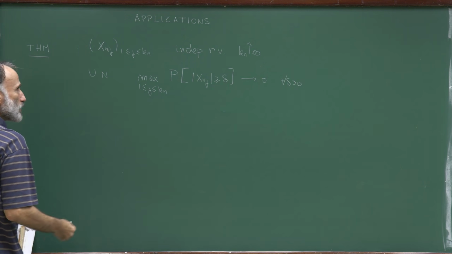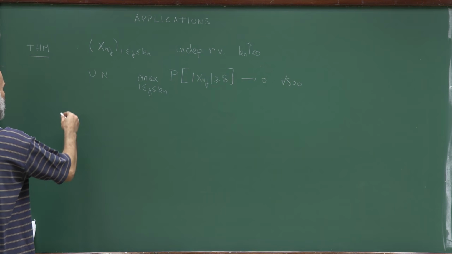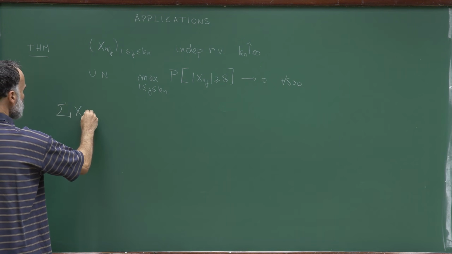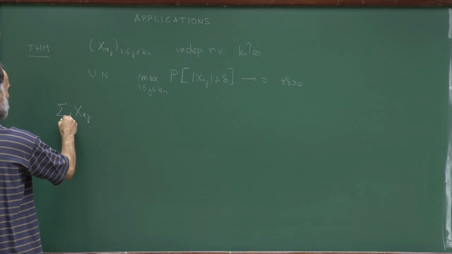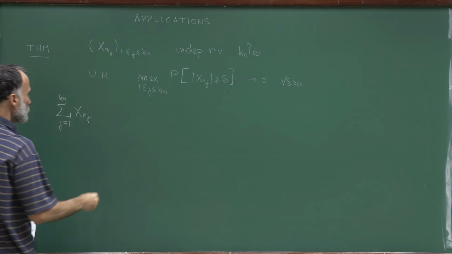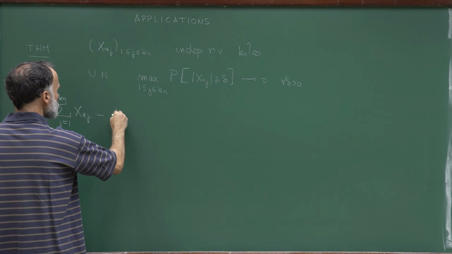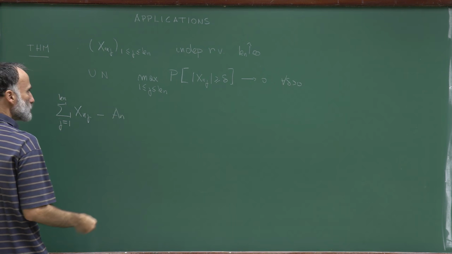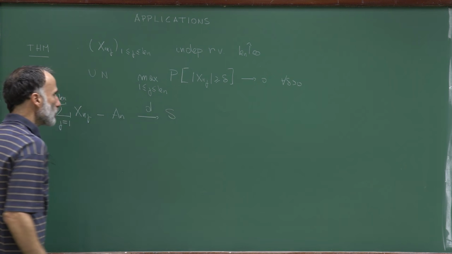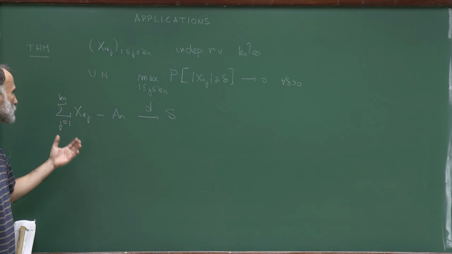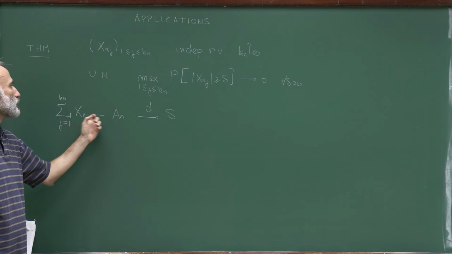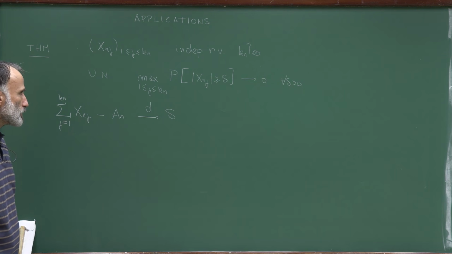And the question we addressed in these last lectures was to find conditions which ensure that the sequence of random variables, the sum of X_nj from 1 to k_n, minus a sequence of real numbers a_n, converges in distribution to some random variable S. So we wanted sufficient conditions on these random variables to ensure that this quantity will converge in distribution.